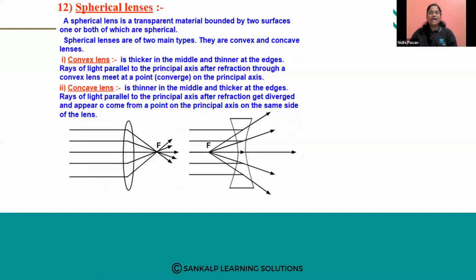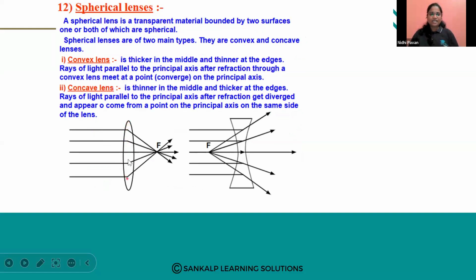Then we have spherical lenses. Before, we learned regarding spherical mirrors; today we are learning regarding spherical lenses. A spherical lens is a transparent material which is bounded by two surfaces, one or both of which are spherical.